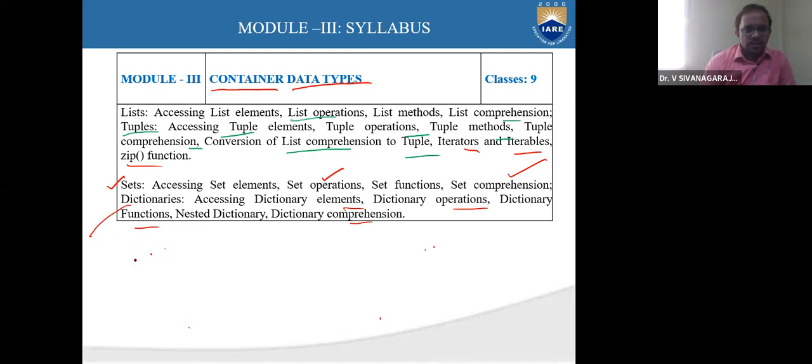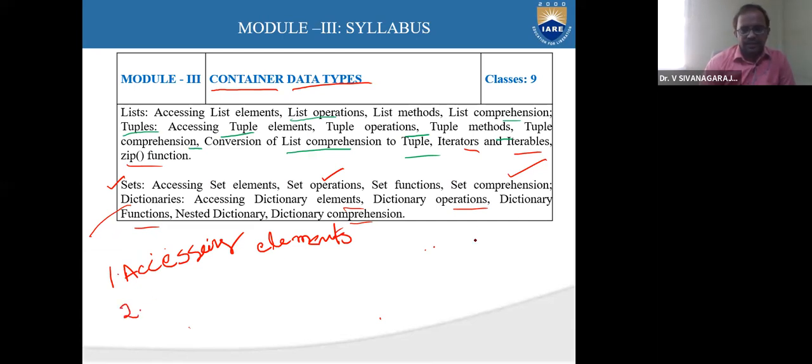So what is it? How to access the elements. We are going to discuss accessing elements. How to access elements in a list. Similarly, how to access elements in tuples, sets, dictionary. How to access elements is very, very important.